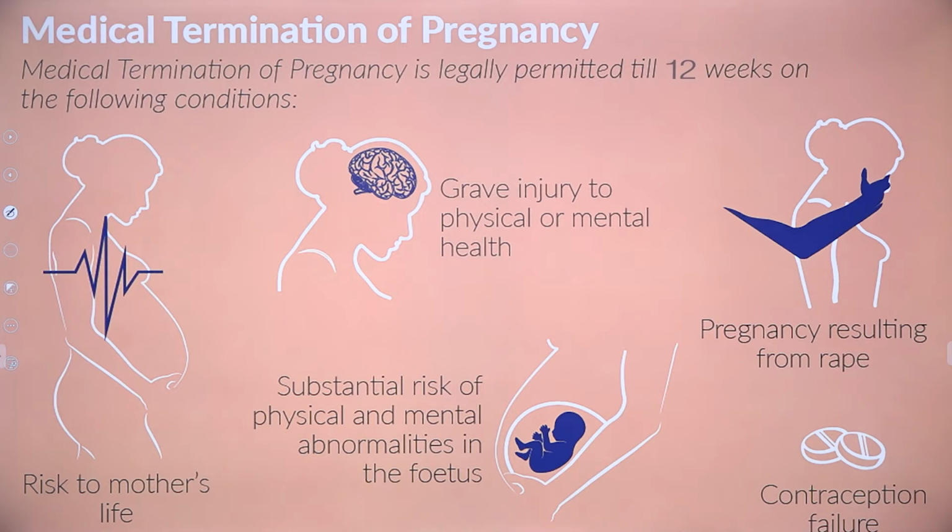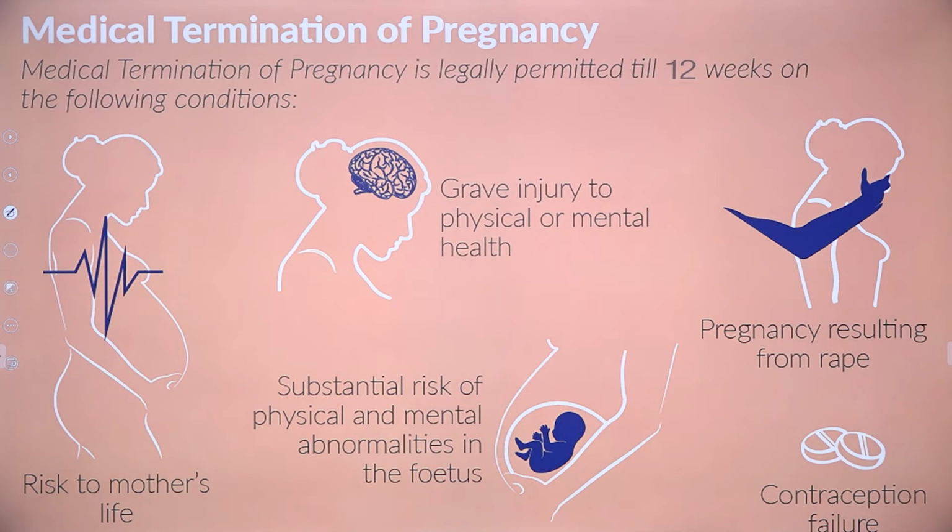Risk to the mother's life. Suppose we come across that the mother's life is under risk, then she will not be advised to continue her pregnancy or carry it to full term. So, that is one reason. Second reason, when there is a grave injury to physical or mental health. Suppose mentally and physically the woman is not capable of carrying on her pregnancy, in that case medical termination of pregnancy is advised.